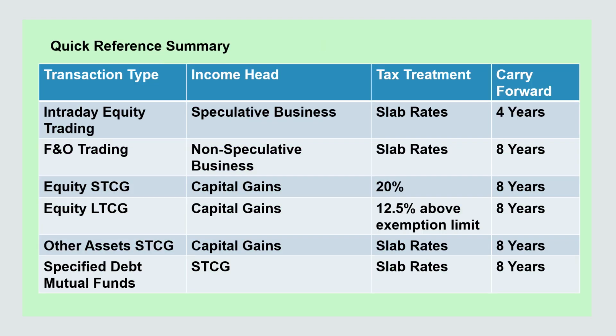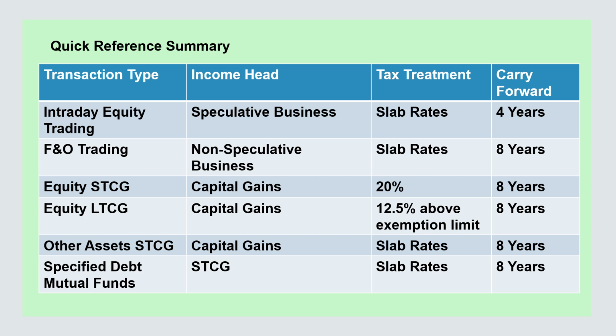Quick reference summary: transaction type, income head, tax treatment, and carry forward. First, intraday equity trading: the income head is speculative business, tax treatment is slab rates, and carry forward is for 4 years. Next, F&O trading: the income head is non-speculative business, tax treatment is slab rates, and carry forward is for 8 years. Equity STCG: capital gains income head, tax treatment 20%, carry forward 8 years.